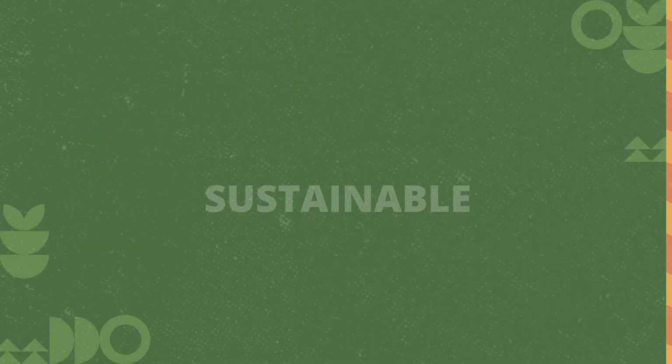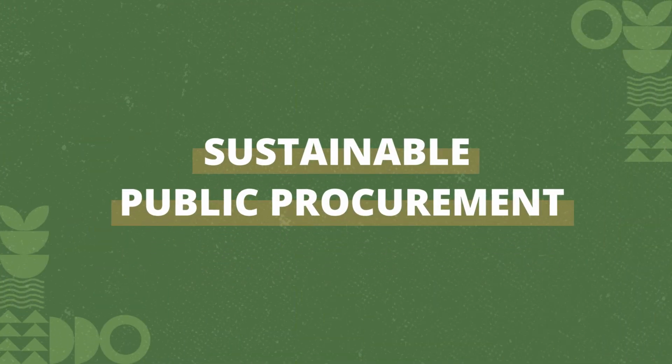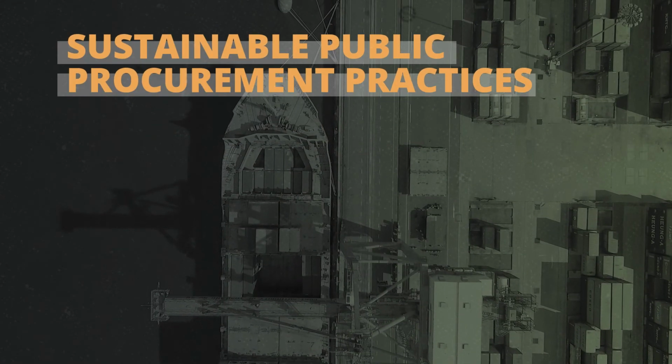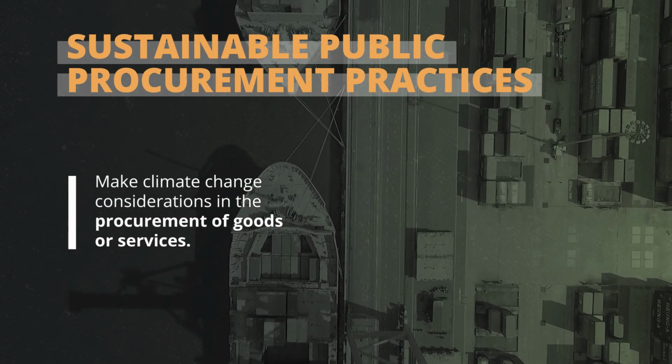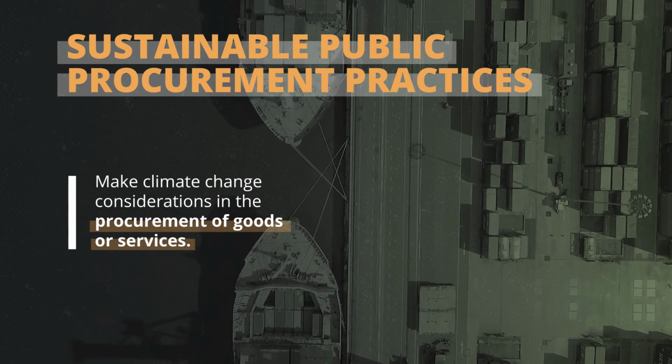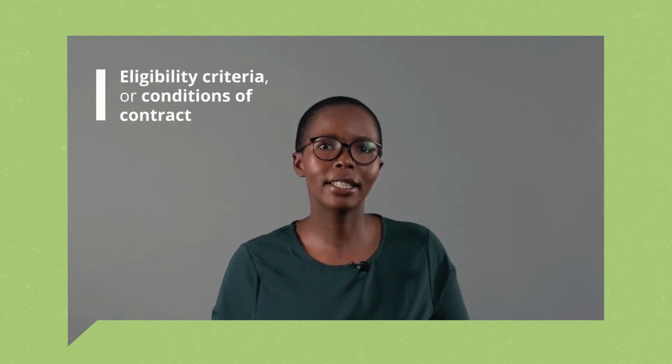Another municipal fiscal mechanism we'll look at is sustainable public procurement. Sustainable public procurement practices are those that make climate change considerations in the procurement of goods or services. Such considerations could relate to resource efficiency or reduced greenhouse gas emissions associated with production or operations. These considerations are typically included in eligibility criteria or conditions of contract.